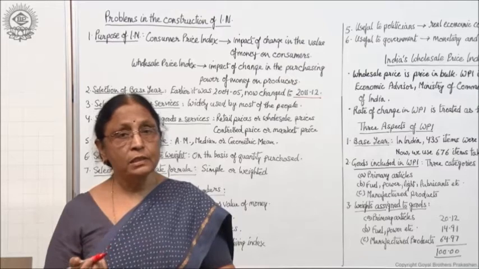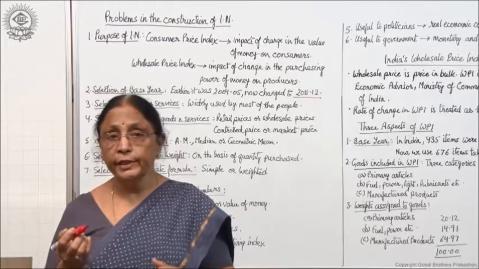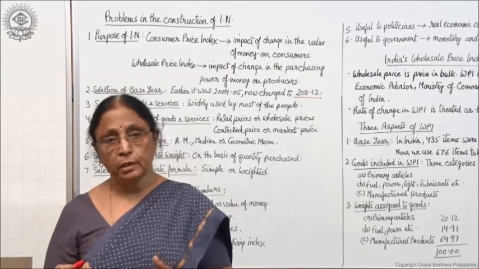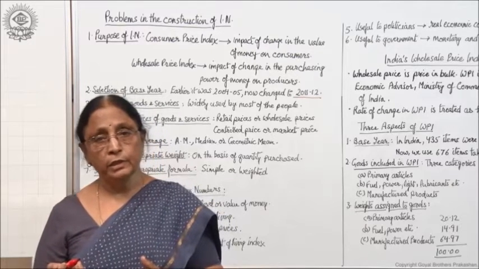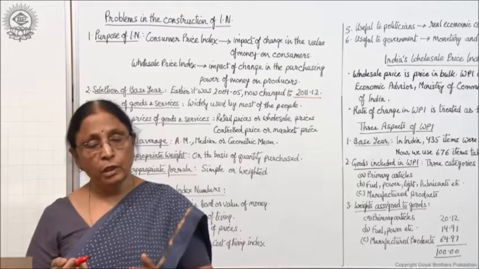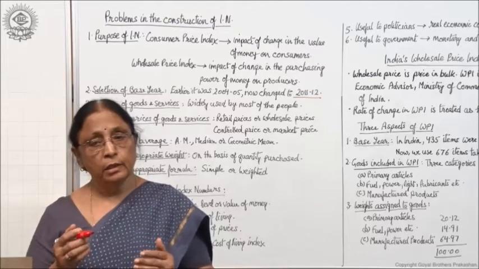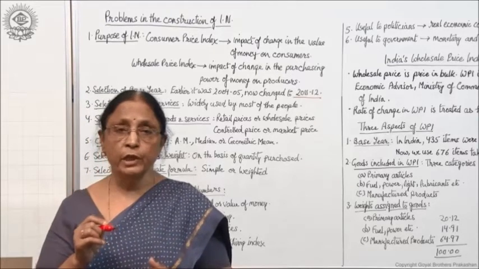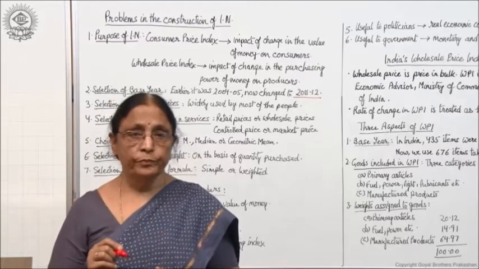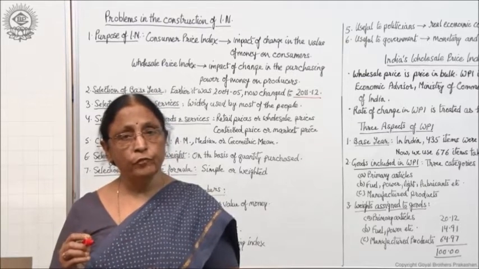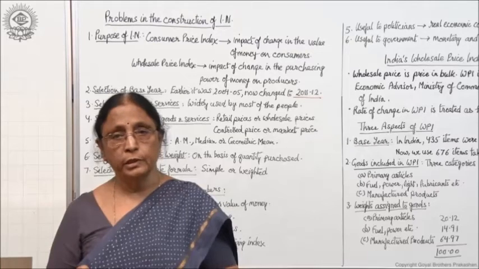Now prices are measured in two ways: retail prices and wholesale prices. You must be knowing the meaning of this. Retail prices are the prices which are charged for the commodities which are sold in small numbers or small amounts, and wholesale prices are the prices for bulk of commodities, right?